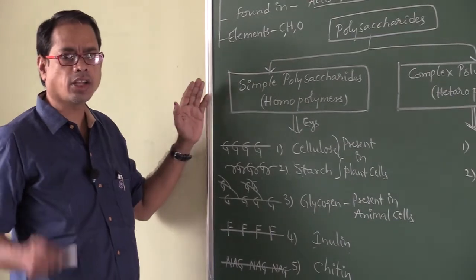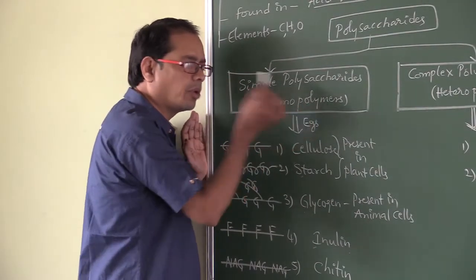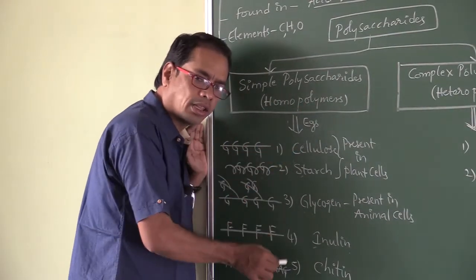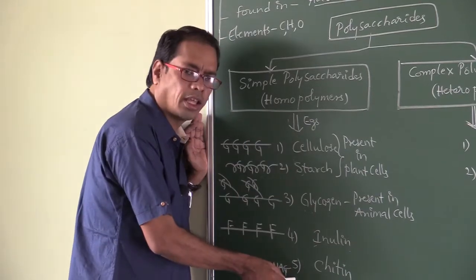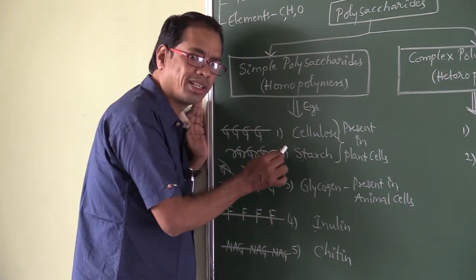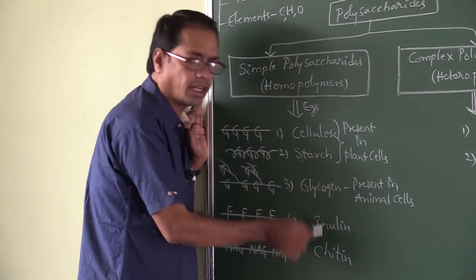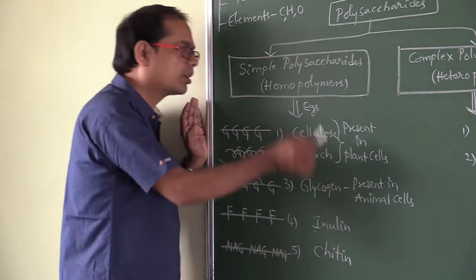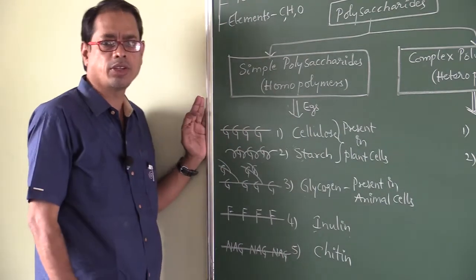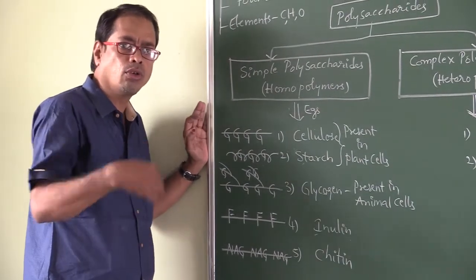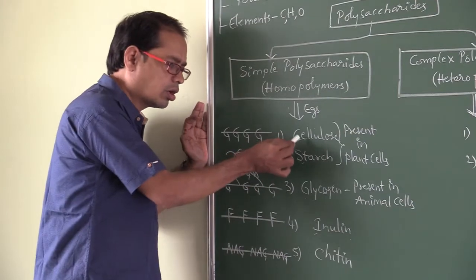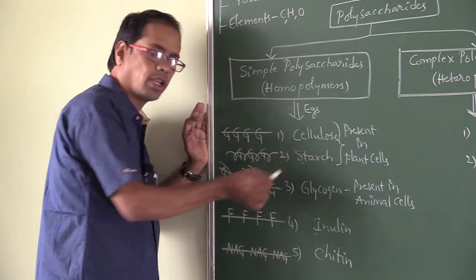Simple polysaccharides are also called homopolymers. How many examples are there? 5 examples are there: cellulose, starch, glycogen, inulin, chitin. Polymer of glucose are cellulose, starch, glycogen.